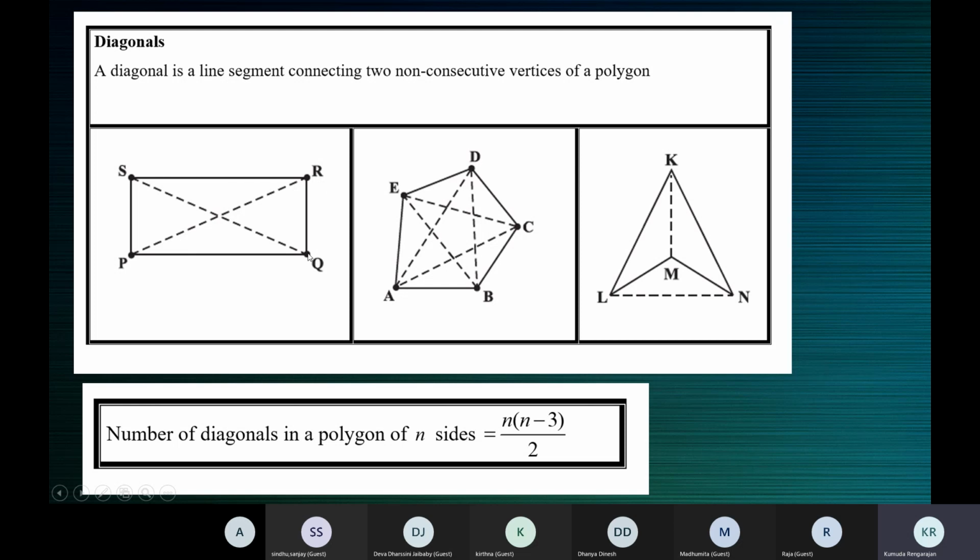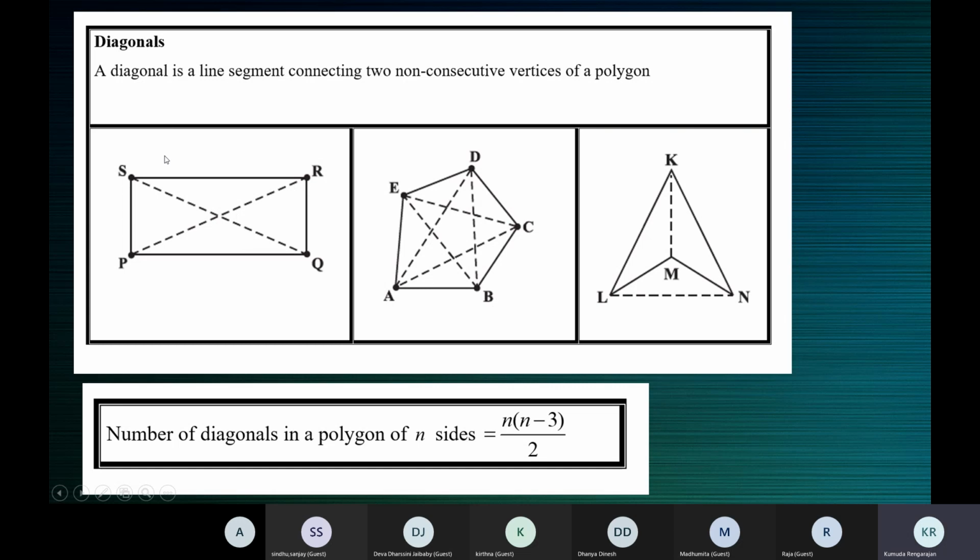R and Q, consecutive vertices. Vertex Q and R, consecutive. Vertex R and vertex S, consecutive. Vertex S and vertex P, consecutive. They come one after the other.